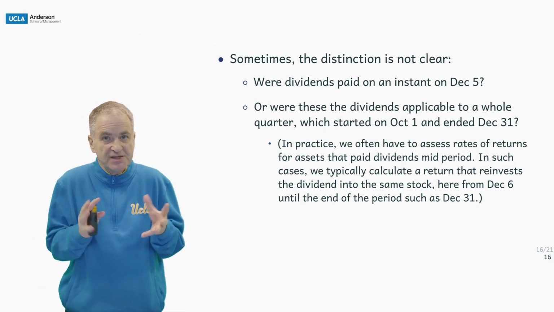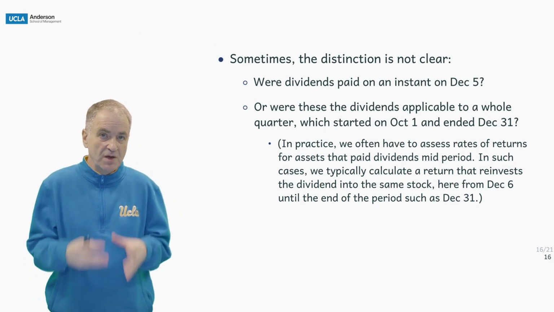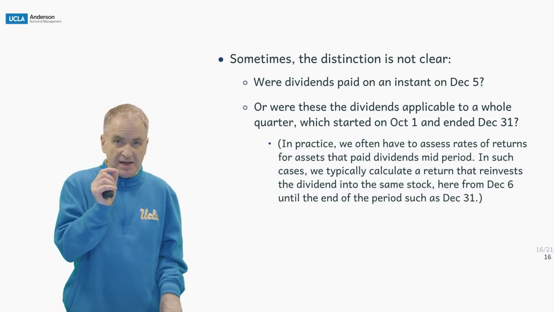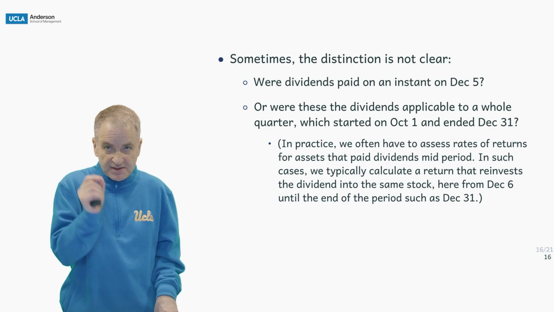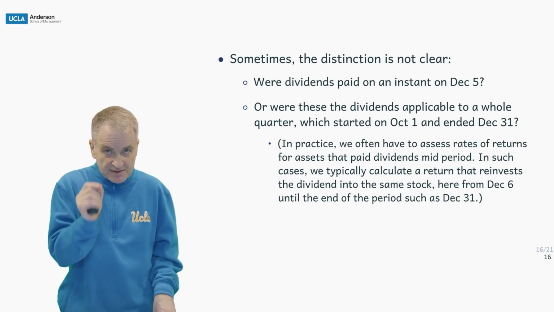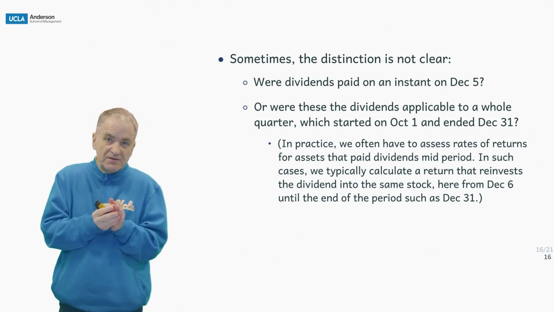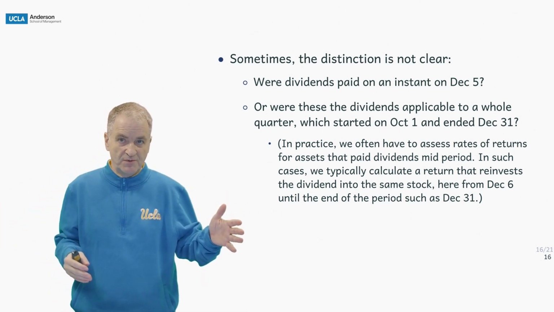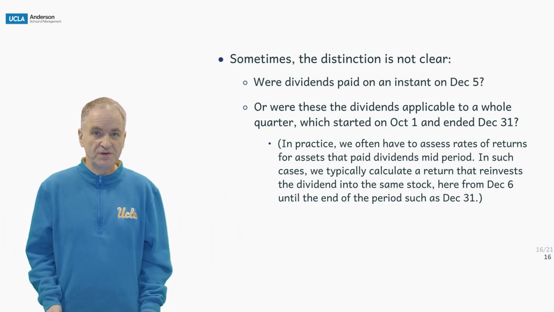Sometimes the distinction is not exactly clear. So, dividend payments in Q4. Were they being paid in a particular instance on December 5th at this time? Or are these the dividends that are applicable to the entire quarter, which started on October 1st and ended December 31st?